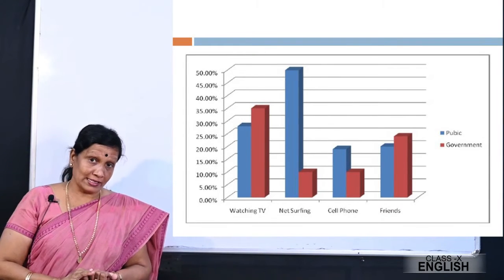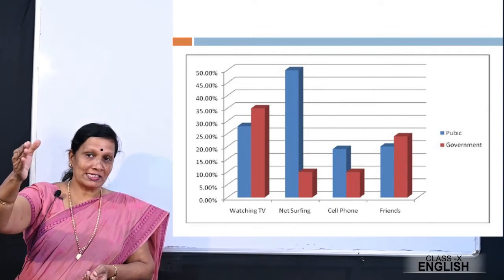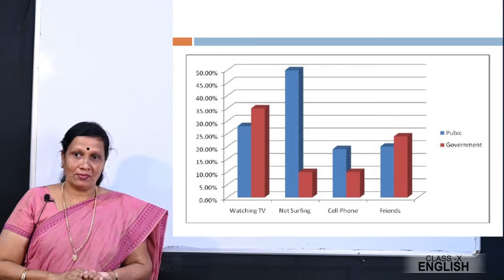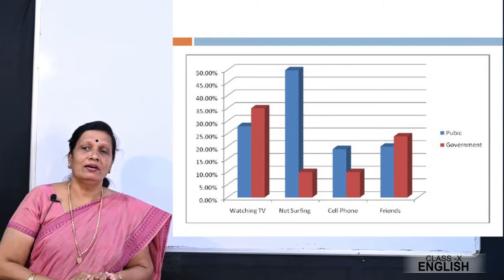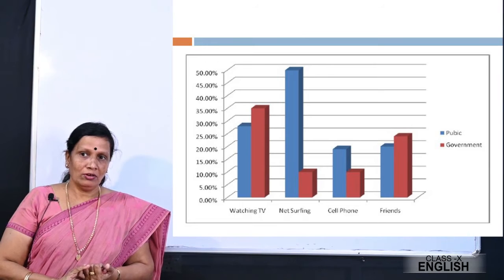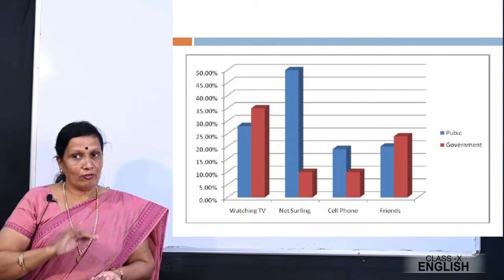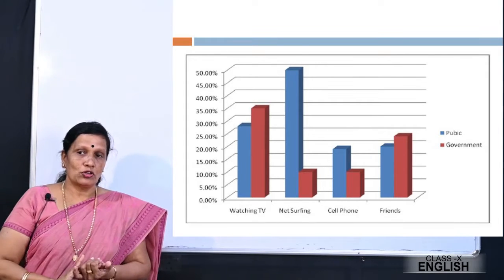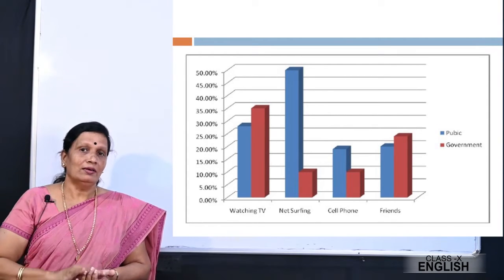Now come to the next point, net surf. And you see the difference. Okay? The students of private school, it has gone to nearly 50%, right? Most of them, they spend their time surfing on the net. And look at the children of government school. You know, very few of them spend time surfing on the net. Then cell phone, again, if you look at this fact, most of the children of the private school, they spend more time on cell phones than the government children.